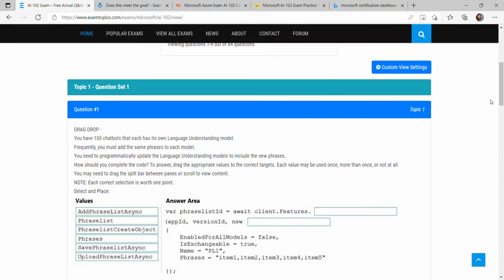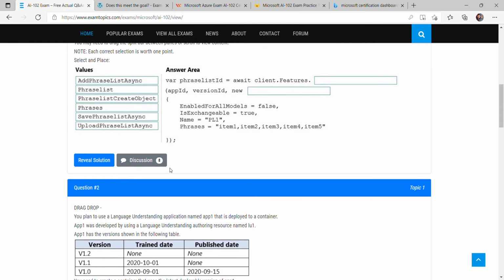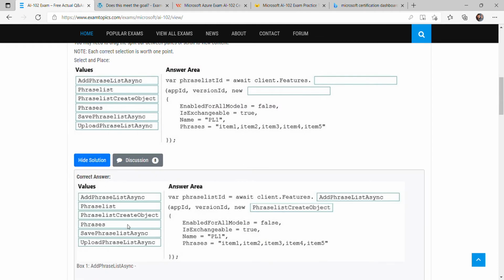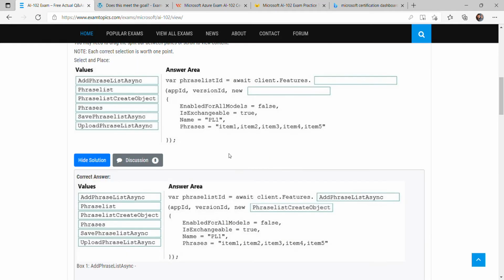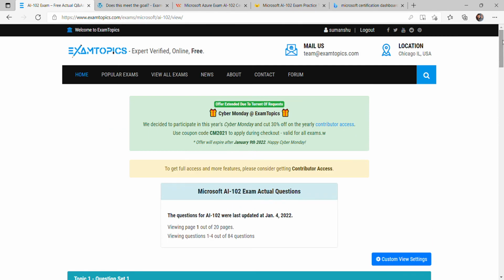But the main thing is, whatever answers they have provided in the solution, most of them are correct but a few are wrong. So I would suggest going to the discussion tab to check what the correct answer is, right? So this is the link. From this link, approximately 20 to 25 questions came into my exam.